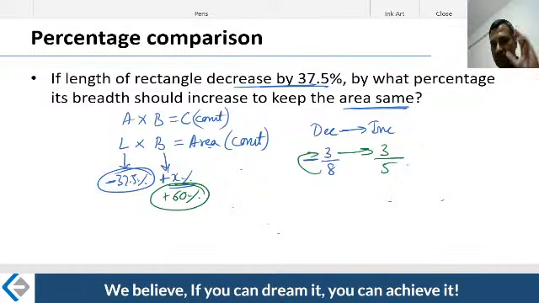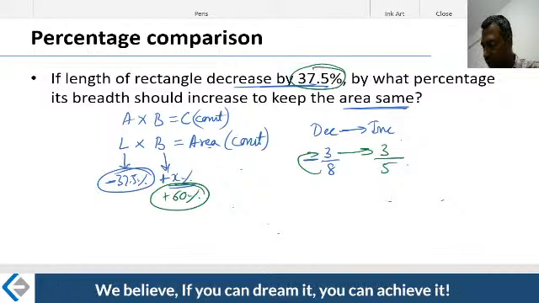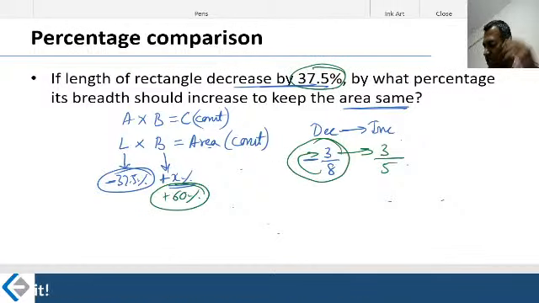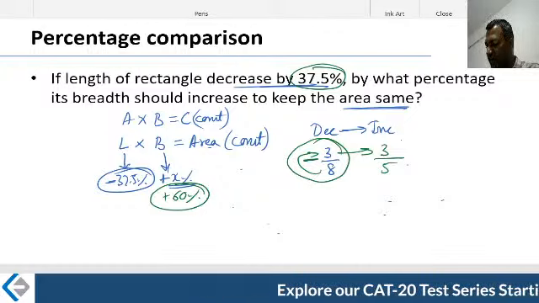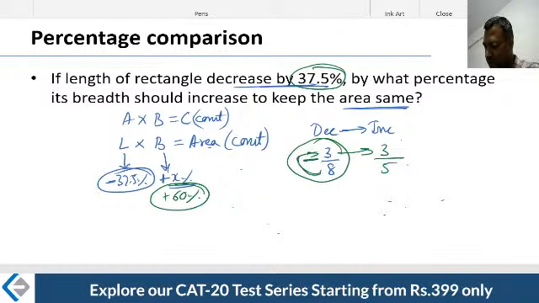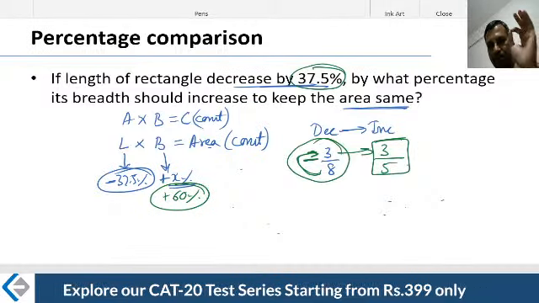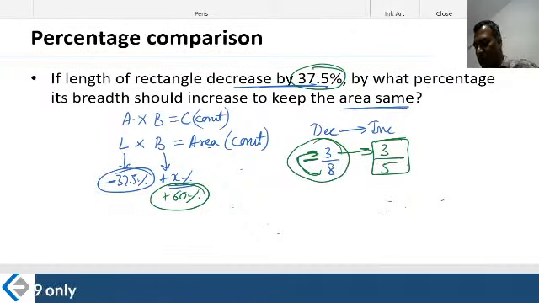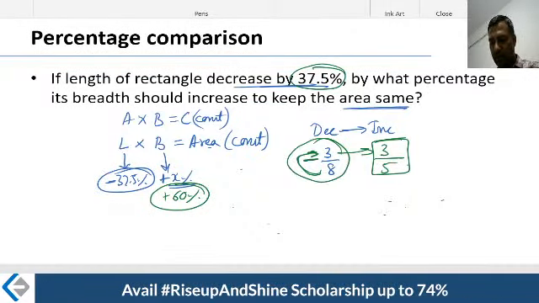Listen to me, friends. After some time, these things will run in your mind, because when you see 37.5, this 3 by 8 runs in your mind. The minus sign also will be there. You will retain that 3 as it is. Simply you will do 3 minus 8 in your mind. You will get this value mentally. Trust me, it's a matter of time. You'll be doing these questions mentally.